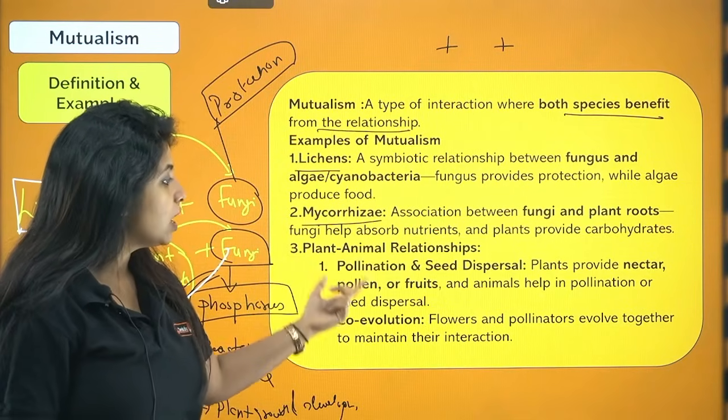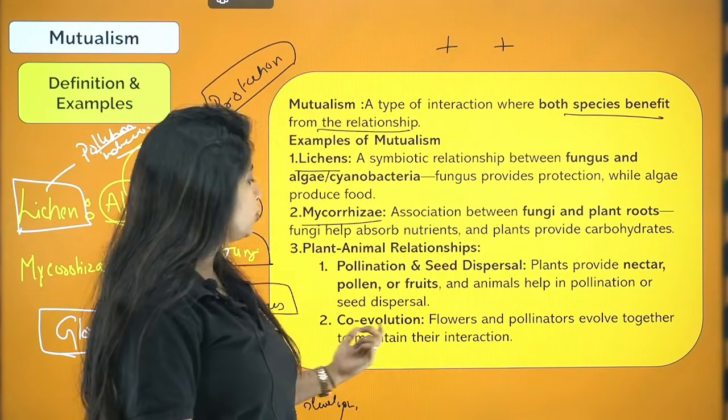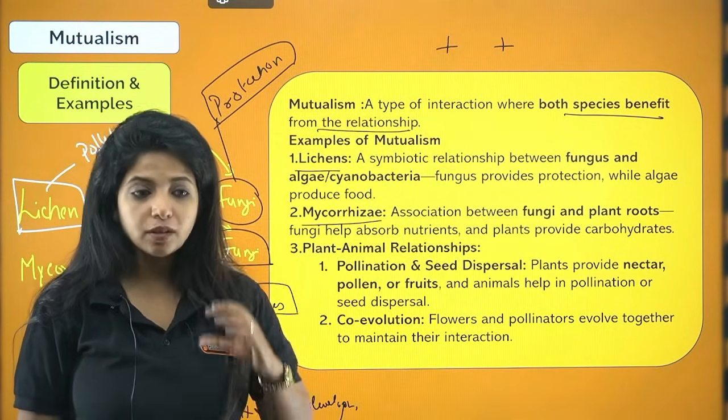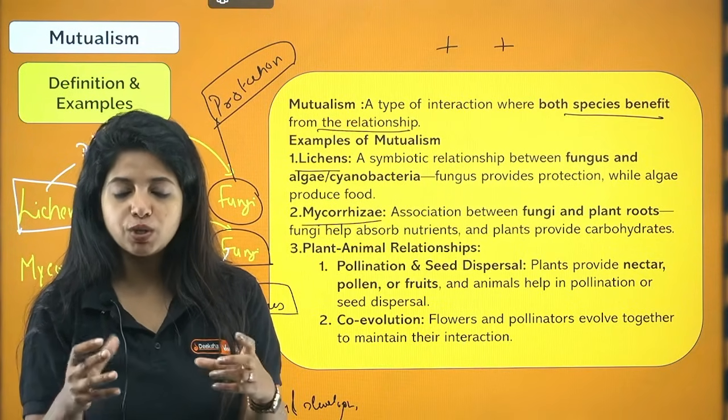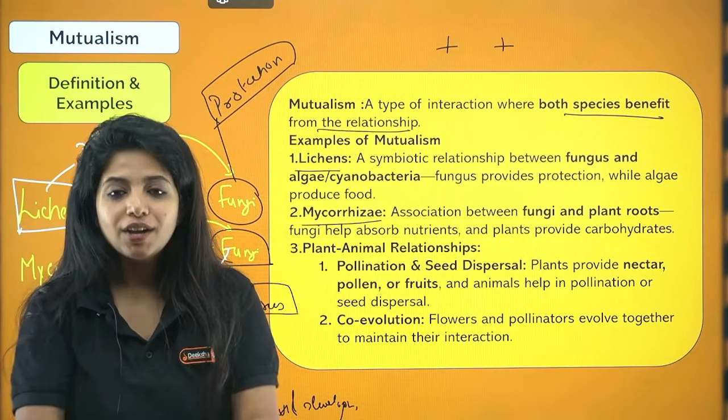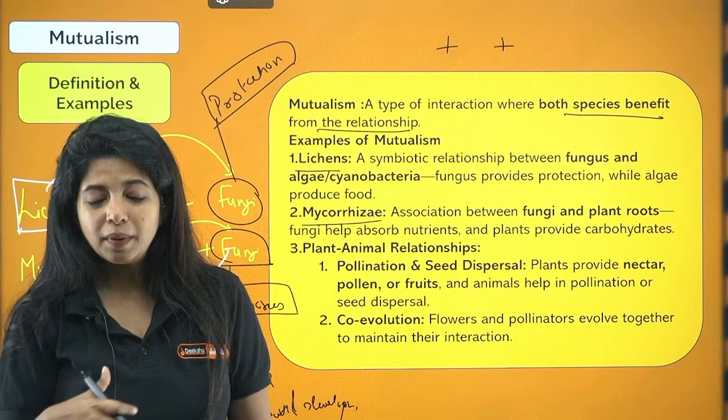Now, co-evolution. Flowers and pollinators evolve together to maintain their interaction. You might have seen the pollinators and the flowers, they evolve together to maintain the interaction.